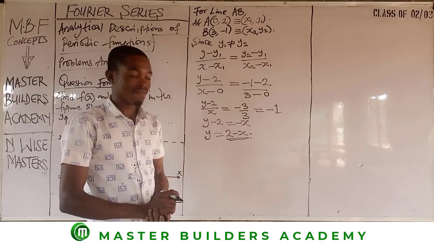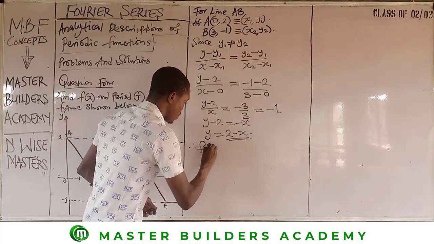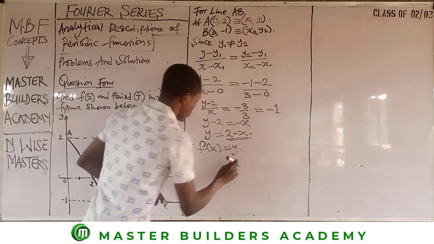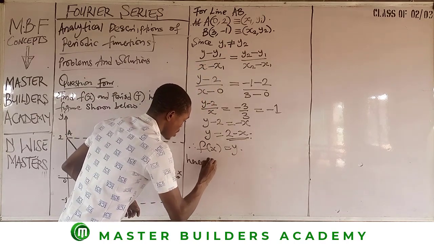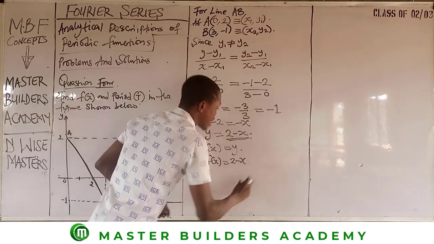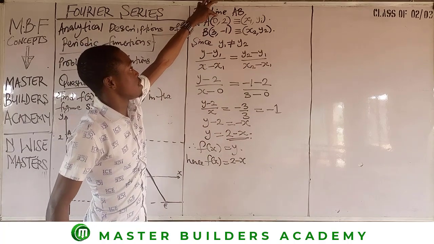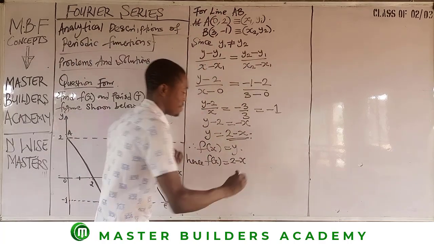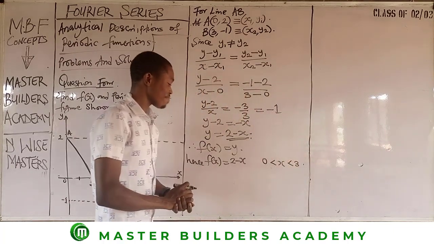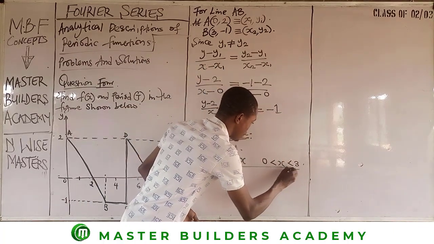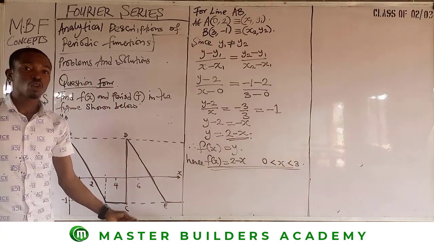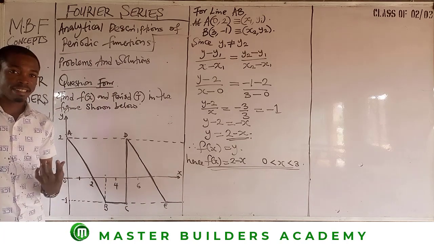This is it. So therefore, f of x is equal to y, and hence f of x is equal to 2 minus x. At what range? The value of x is between 0 and 3. So we have 0 less than x less than 3. So this is the answer for the first line. Then we will move to the next line, which is line BC.